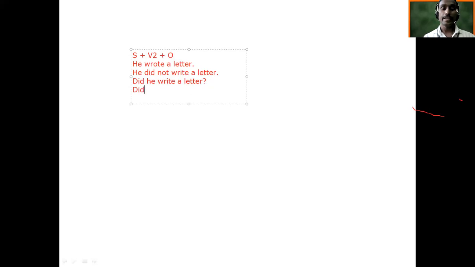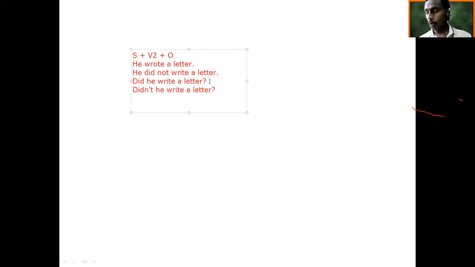And if it is negative, then: Did not he write a letter? Did not, or we can say didn't also. Didn't he write a letter? So this made it negative interrogative. So again, let's think of its passive voice. A letter was written by him.